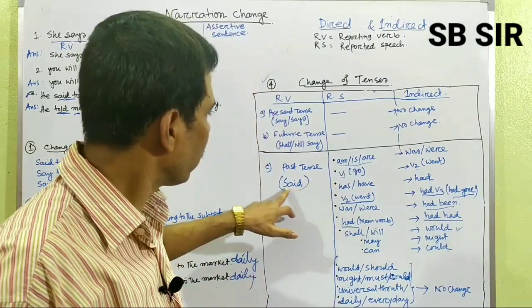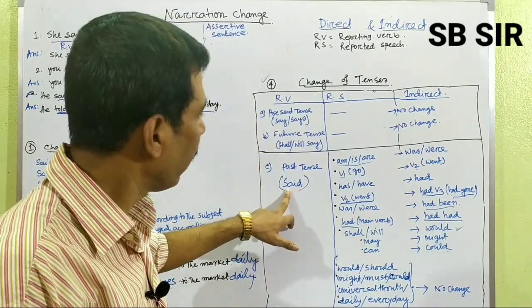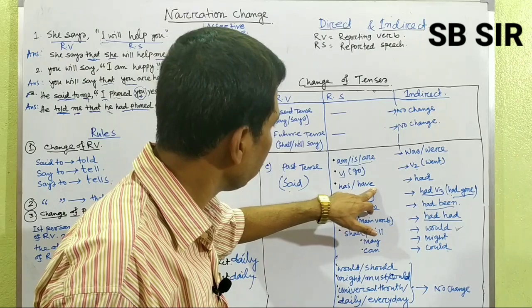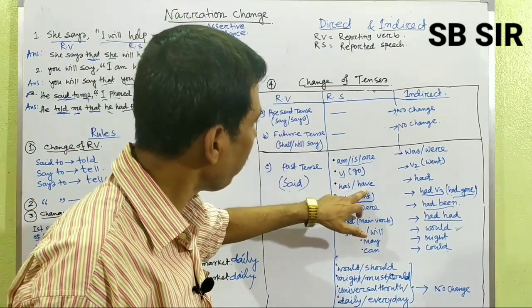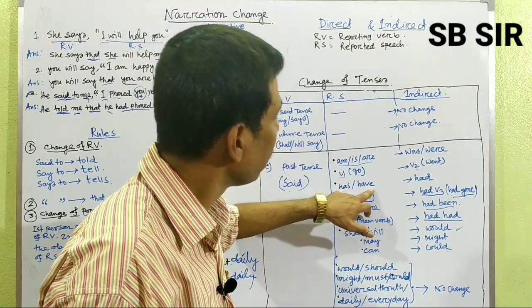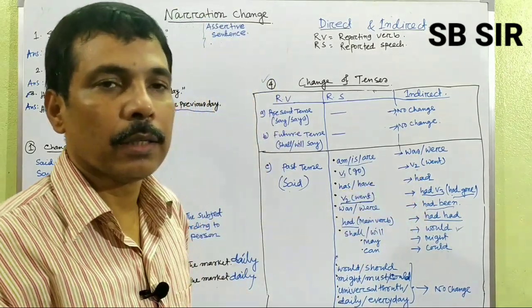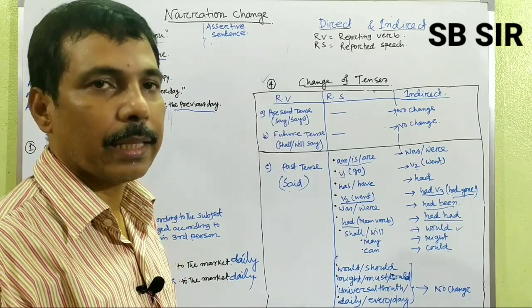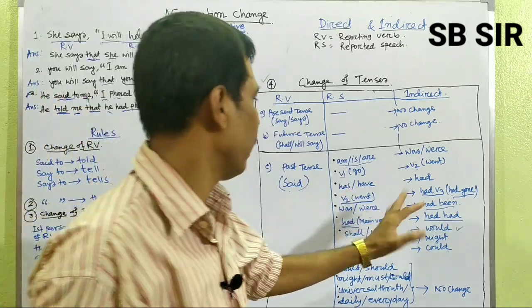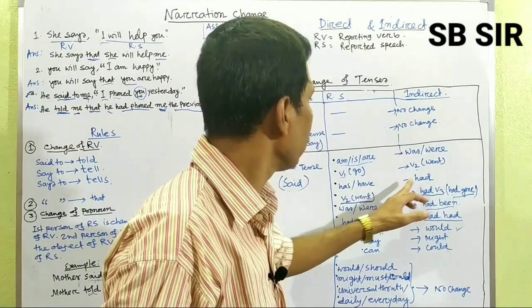Next, if said is the reporting verb, and inside the inverted comma, in the reported speech, if you find has or have, the has or have changed into had, only had. She said, I have a car. The answer is, she said that she had a car. She had: have or has changed into had.